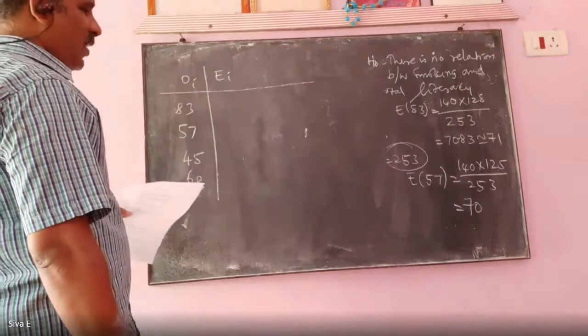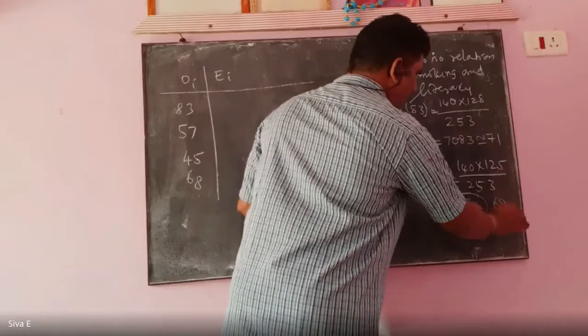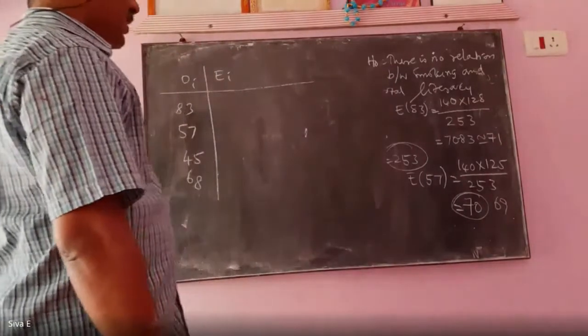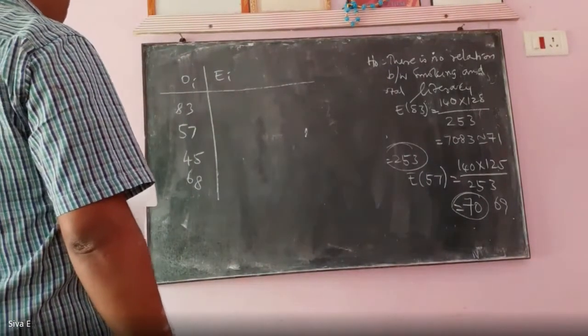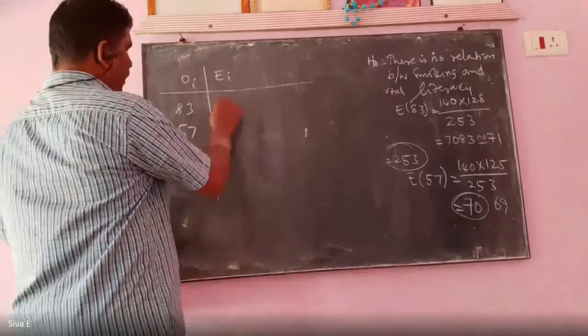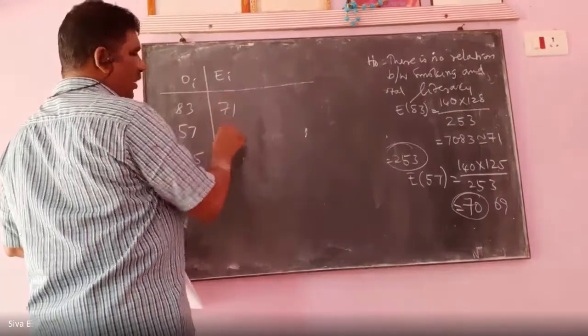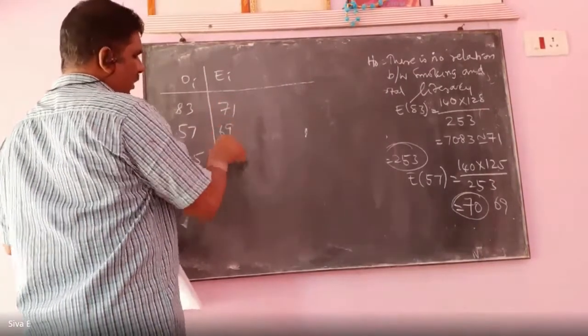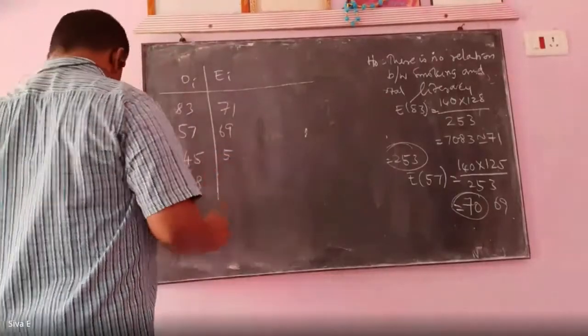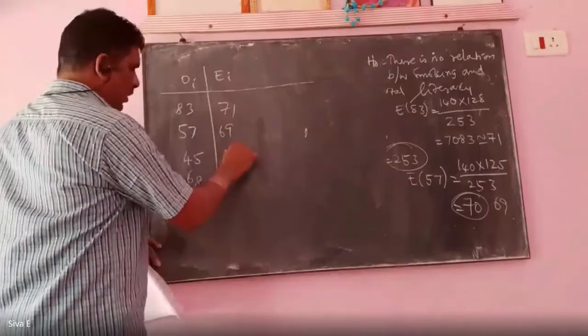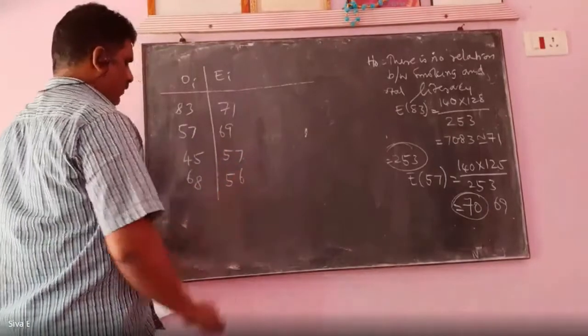Please check the second one. Sir, it's 69, not 70. It is 69.17. The first is 70.83, that means 71. The second is 69. Third one is 57.16, so 57 only. The final one is 56.